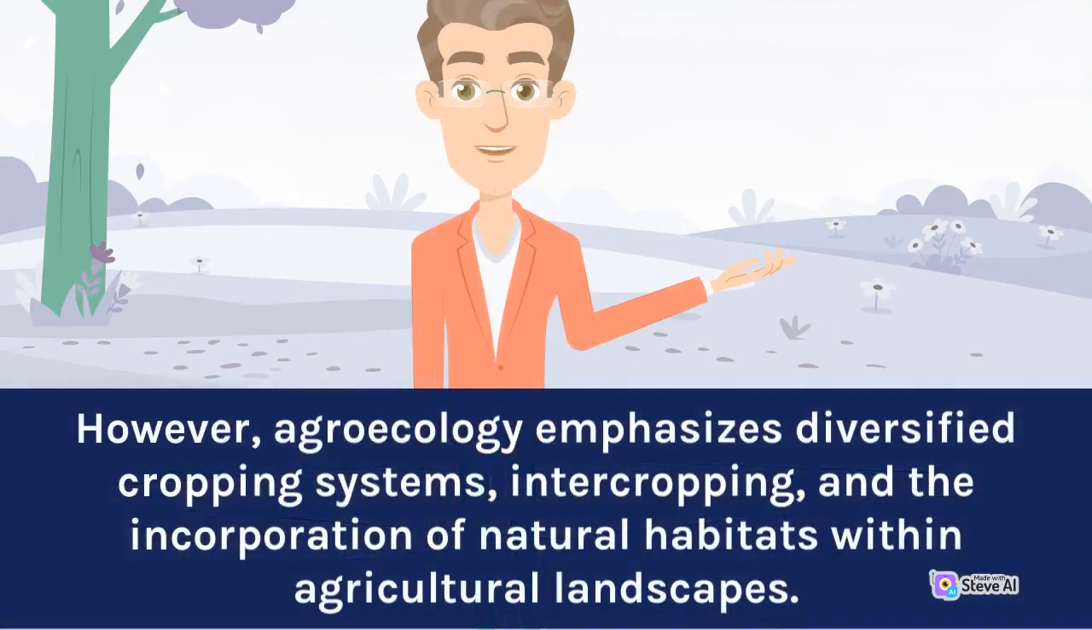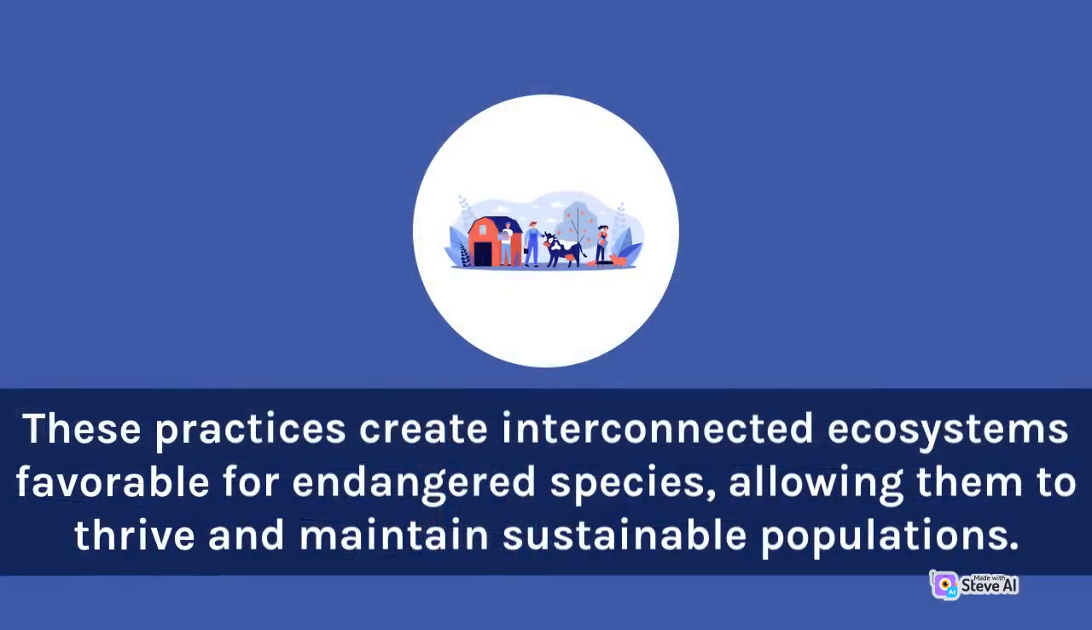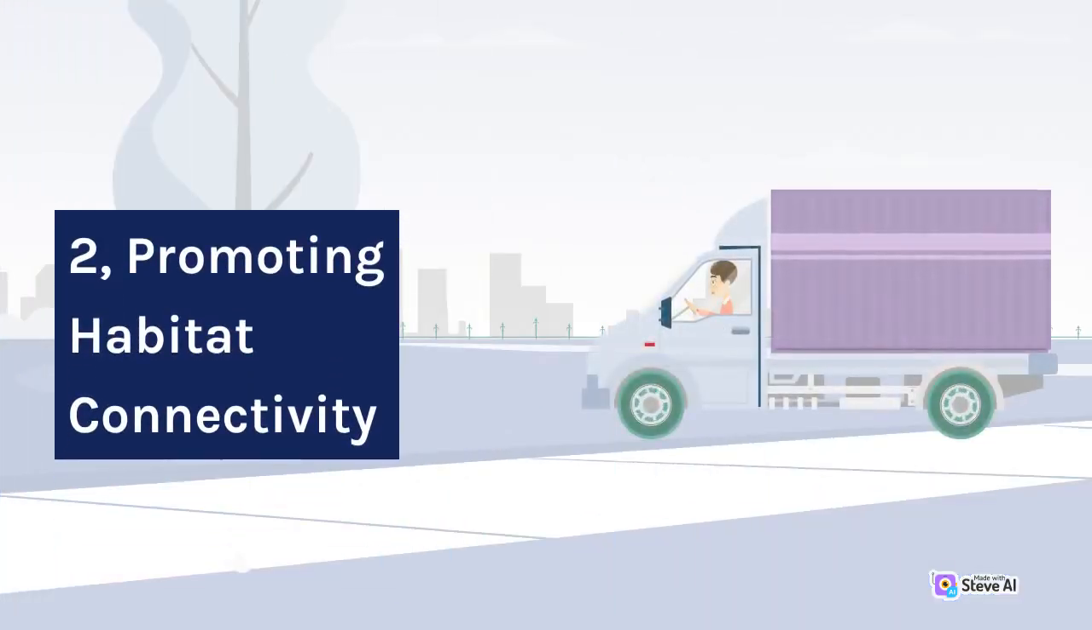However, agroecology emphasizes diversified cropping systems, intercropping, and the incorporation of natural habitats within agricultural landscapes. These practices create interconnected ecosystems favorable for endangered species, allowing them to thrive and maintain sustainable populations. 2. Promoting habitat connectivity.